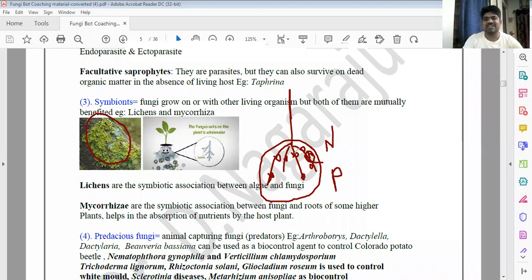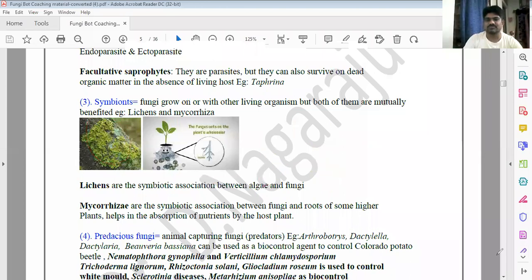Mycorrhiza is a large networking structure. It is a much larger network than our telephonic network, than our cell phone, than our 5G network. Mycorrhizal network is the largest network. That we will discuss later in the economic importance. Okay, and then now you can see